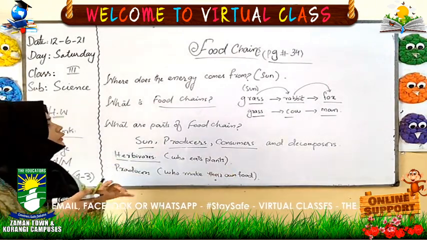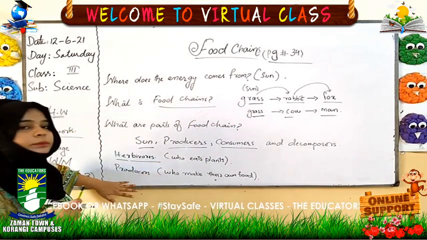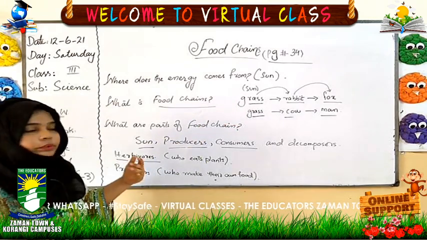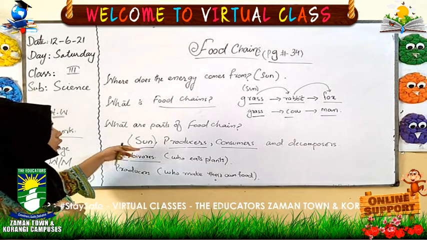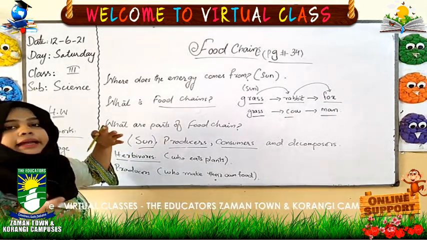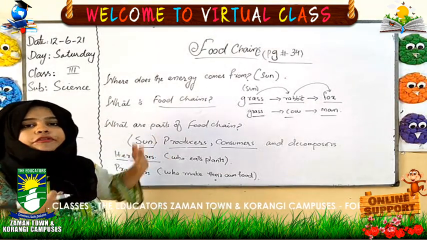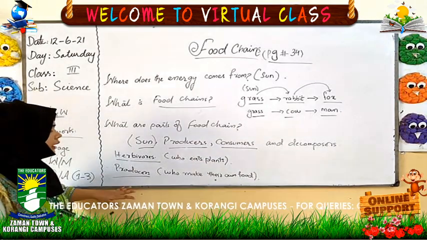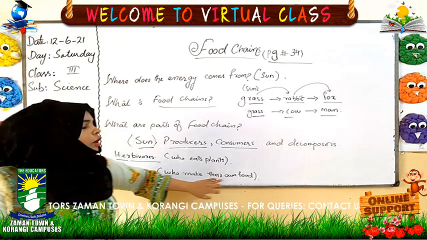Can you tell me, the grass is? Yes, the grass is a producer because it's a plant and it makes its own food with the help of the sun. First of all the plant gets energy from the sun and then it transfers that energy in making its food, so it becomes a producer. Producers are those who make their own food.